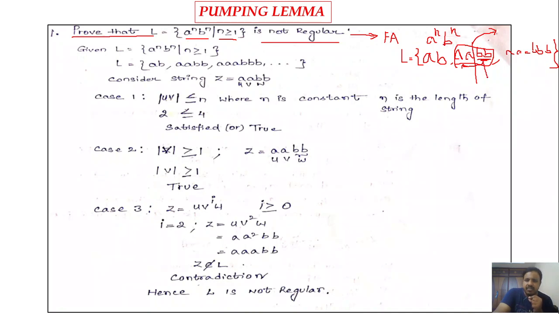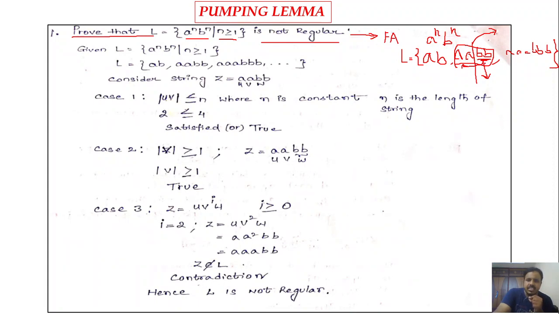So the moment we get the first b, we cannot track back and identify how many a's have occurred, right? So that is the problem with the finite automata, right? So we cannot count the number of a's on seeing the b's.